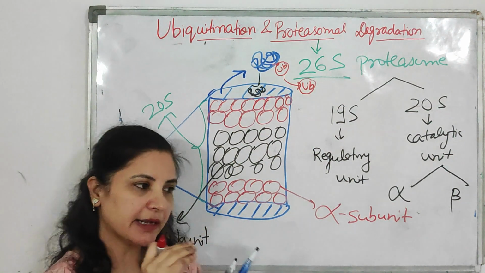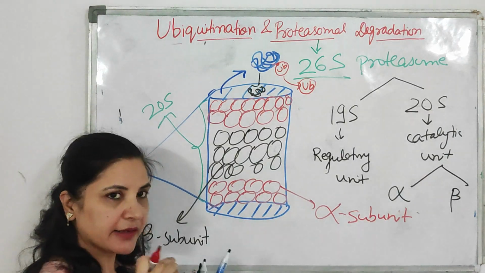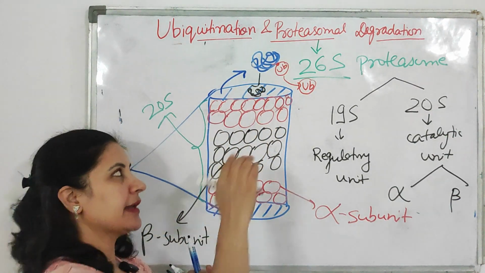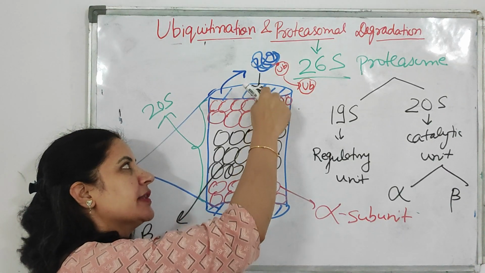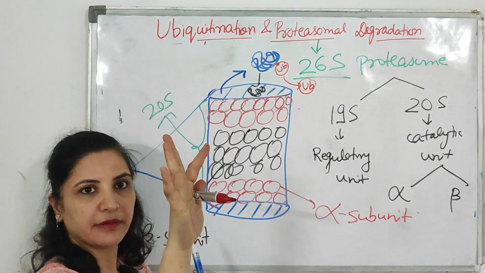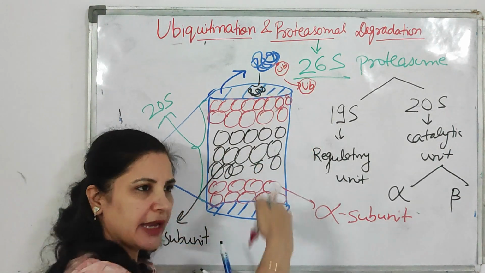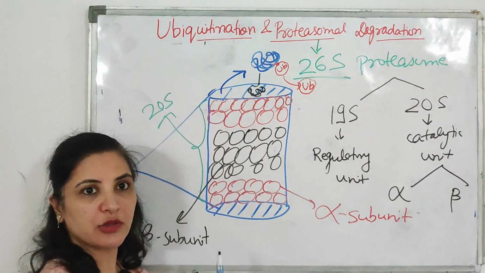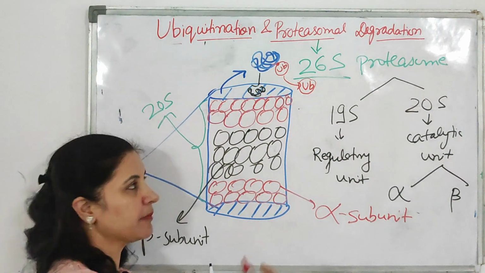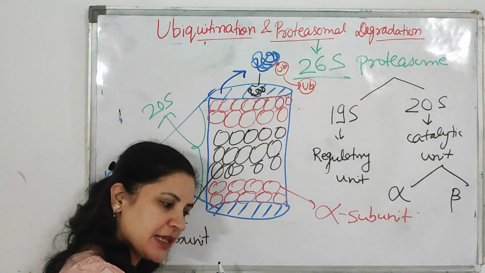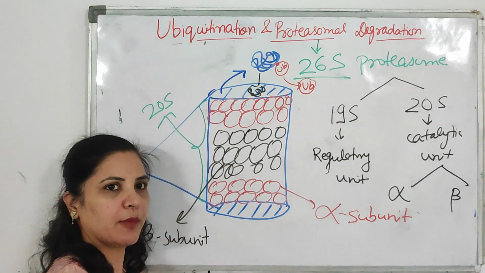As soon as the tagged target protein is recognized by the 19S subunit, it enters and the ubiquitin is detached. This ubiquitin is again utilized for tagging another protein, because it's a protein, so the body will not waste it. It is recycled and used for tagging another protein inside the body.